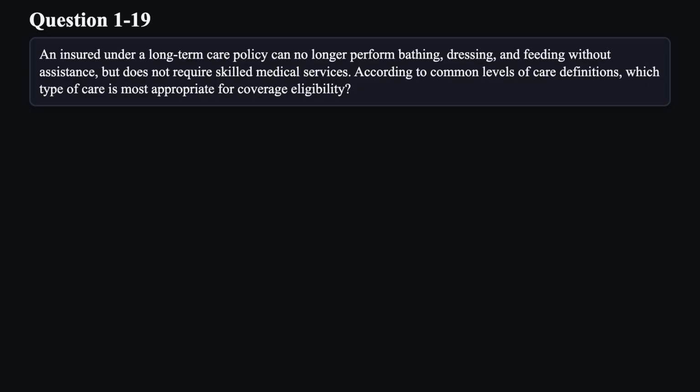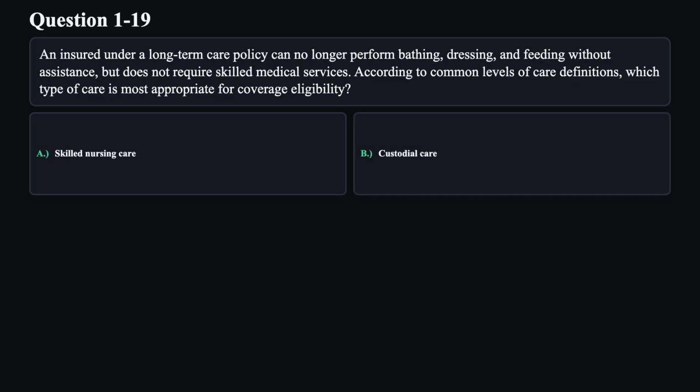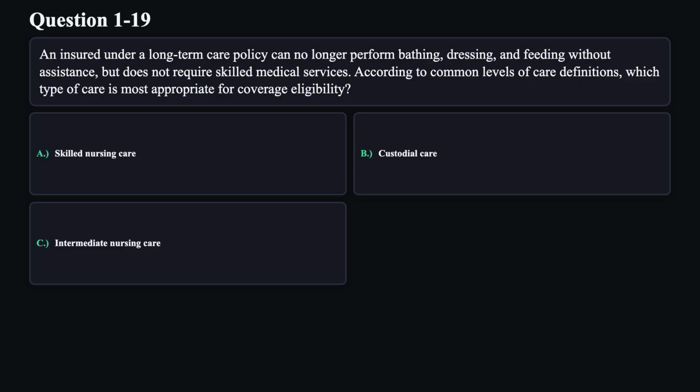Question 19. An insured under a long-term care policy can no longer perform bathing, dressing, and feeding without assistance, but does not require skilled medical services. According to common levels of care definitions, which type of care is most appropriate for coverage eligibility? A. Skilled nursing care. B. Custodial care. C. Intermediate nursing care. D. Home health care.